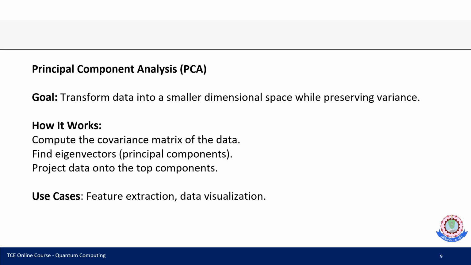The next is principal component analysis, PCA. The goal is to transform the data into a lower dimensional space while preserving the variance. How does it work? First, we find the covariance matrix of the data. Next, we find the eigenvectors, which are the principal components. Then we project the data onto the top components. There are many use cases. With the help of PCA, we have a good feature extraction method and can easily project the data. So it is very useful in all kinds of recommendation systems.